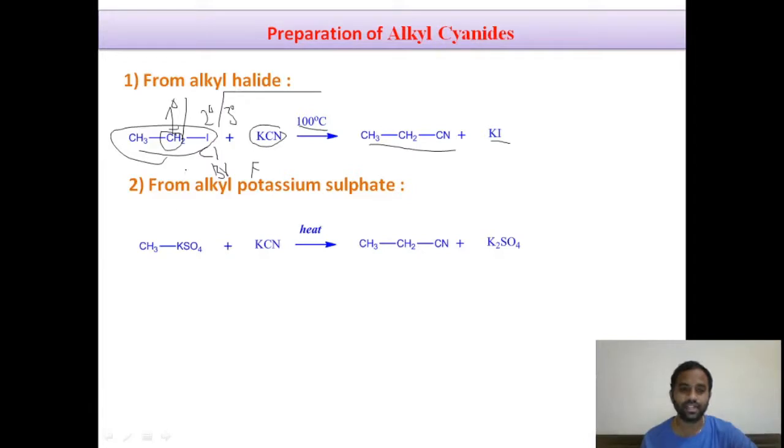Coming to the second preparation, we can also prepare alkyl cyanides from alkyl potassium sulfate. Here I have taken methyl potassium sulfate as the reactant. When we react this with potassium cyanide under heating conditions, we get the cyanide as the product, right?